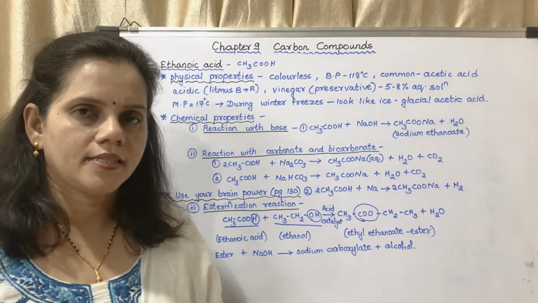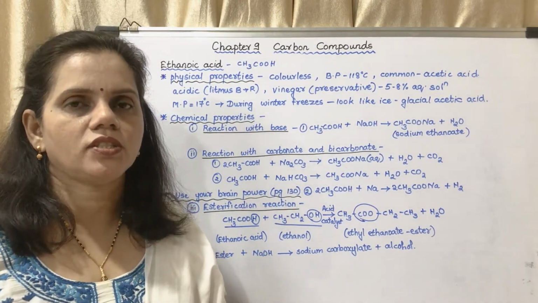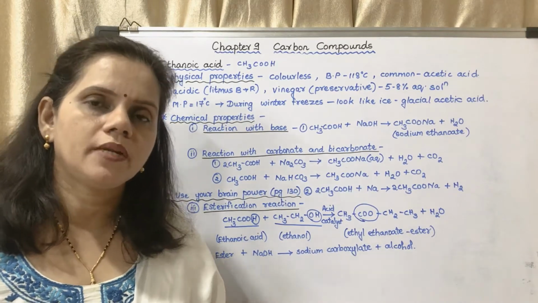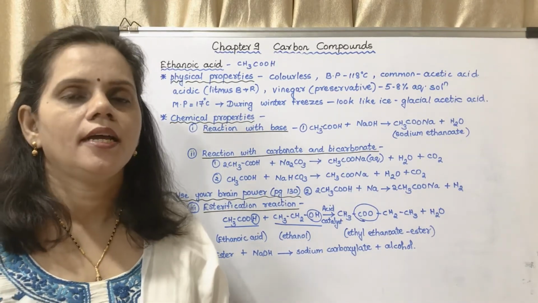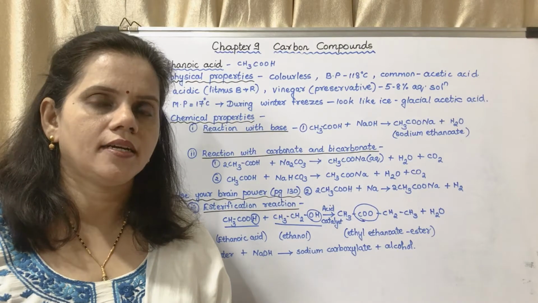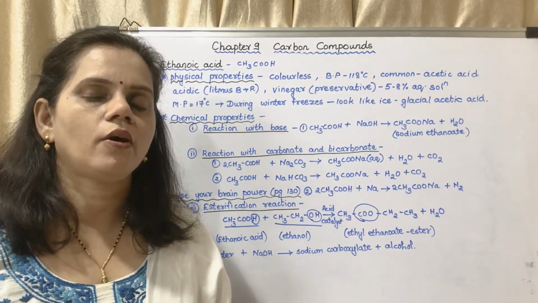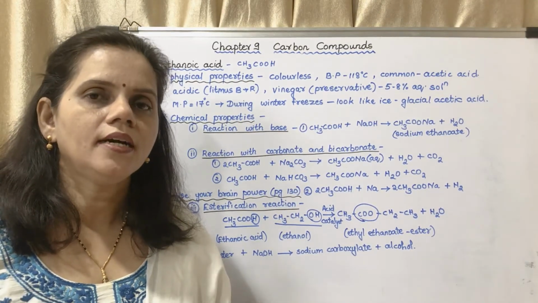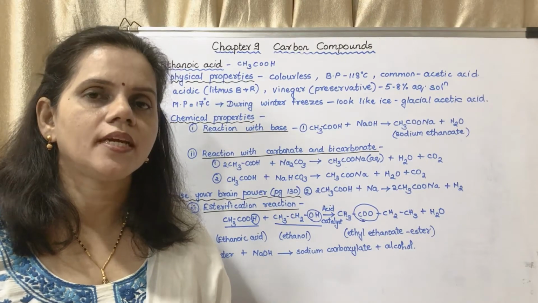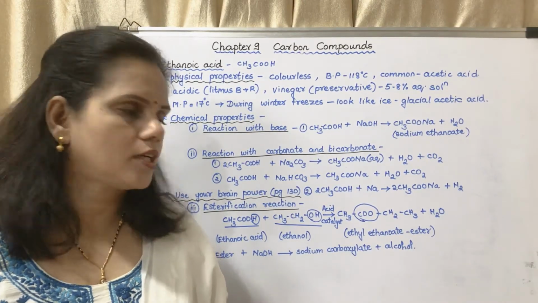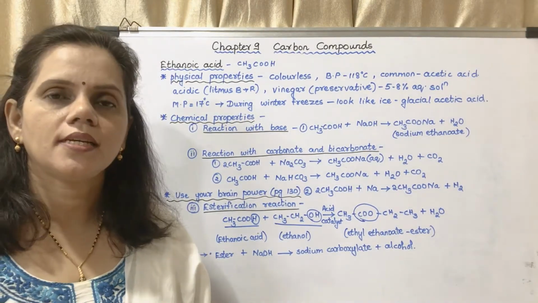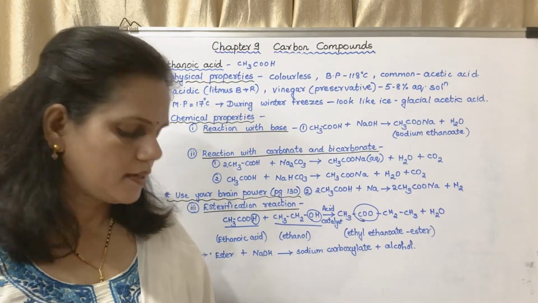So it is a type of esterification reaction. So what is meant by esterification reaction? A reaction in which an acid reacts with an alcohol to form an ester. So here ethanoic acid reacts with ethanol to form ethyl ethanoate and water, which is an esterification reaction.